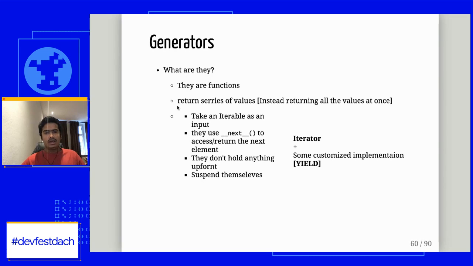So basically, generators use an iterator plus a customized method, implementing the suspension of the whole function while also having access to the next element of the collection. That is why we call generators iterators plus the yield method.